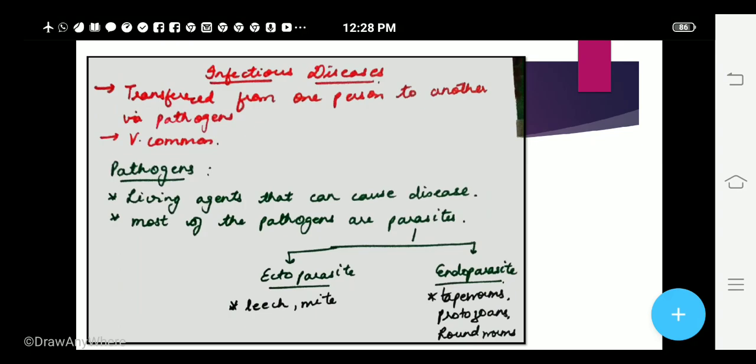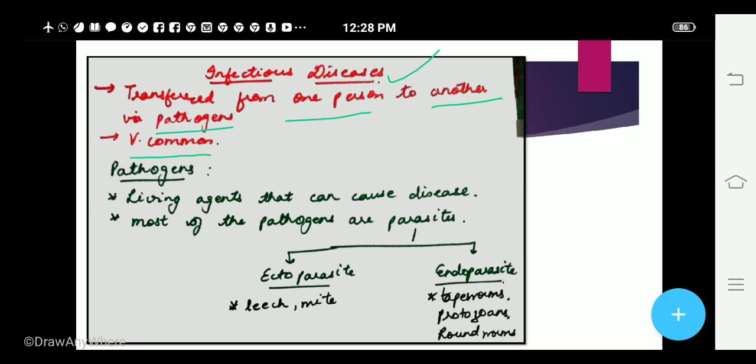Now let us talk about a few more things about infectious diseases. Infectious diseases are the diseases which are carried from one person to another via pathogens. Infectious diseases are very common. I'm sure everybody amongst us would have fallen ill and got an infectious disease at one point in our life. So let us talk about what pathogens are.